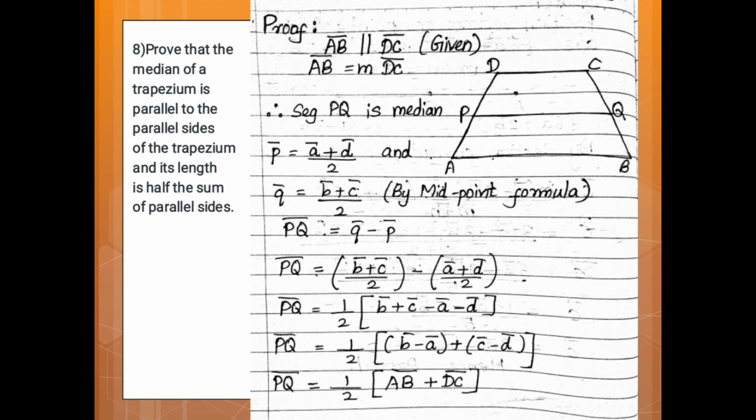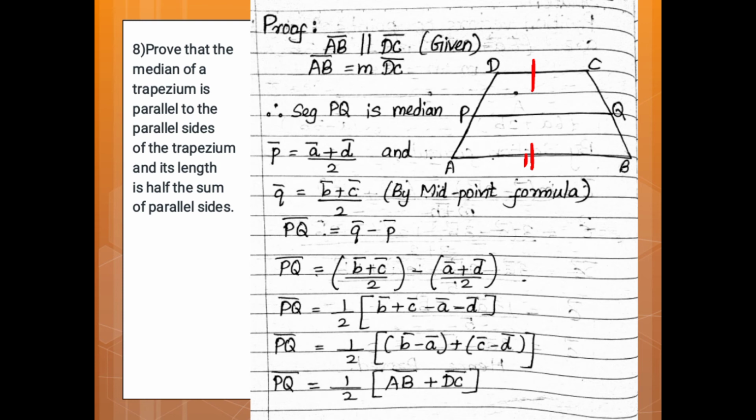Now, eighth problem: prove that the median of a trapezium is parallel to the parallel sides of the trapezium and its length is half the sum of the parallel sides. See, this ABCD is a trapezium. So these two, AB and CD, are parallel. Since this is a trapezium, opposite sides of a trapezium are parallel.